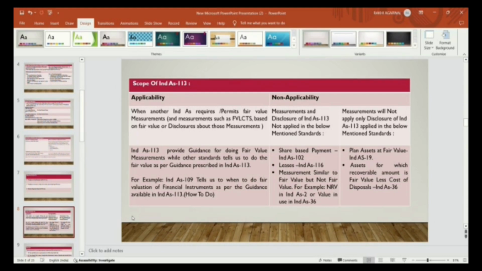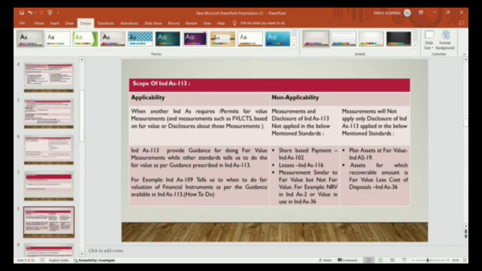Fair value measurement as per Ind AS 113 is not required in the below mentioned standards. What are the standards? Share-based payment, Ind AS 102, leases as per Ind AS 116, and measurements similar to the fair value but not fair value, for example NRV in Ind AS 2 and value in use in Ind AS 36. Means there are some standards in which the measurement and disclosure of Ind AS 113 are not applicable.